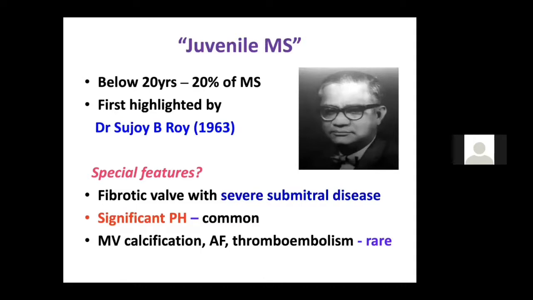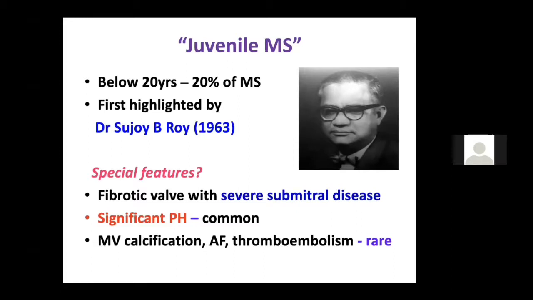Roy. You know, he was a famous physician and a cardiologist, and he gave the term juvenile mitral stenosis. Dr. Sujay B. Roy. And the difference in adult mitral rheumatic, these are also rheumatic, but the difference from the adult is, one, in adult there is a more predilection for females as compared to male. In juvenile mitral stenosis there is no difference in predilection, both are common in both male and female.